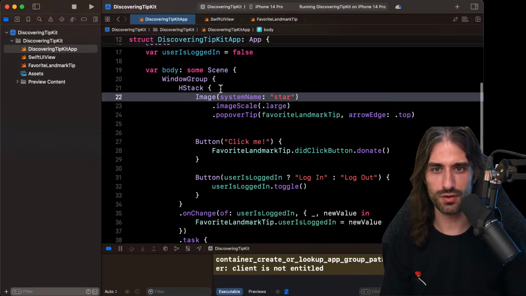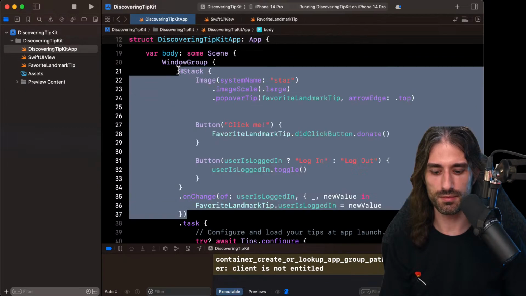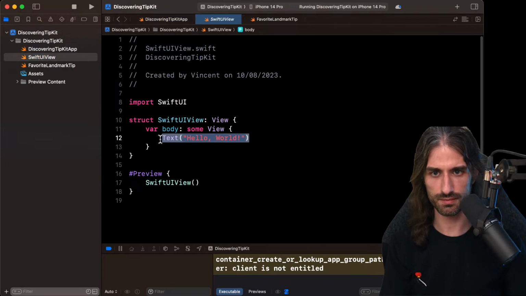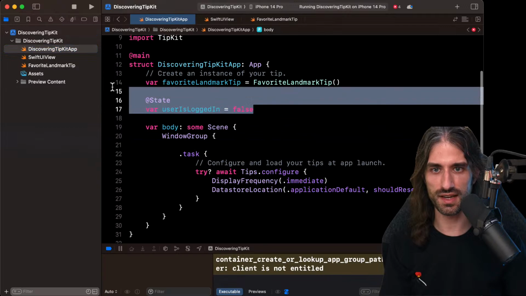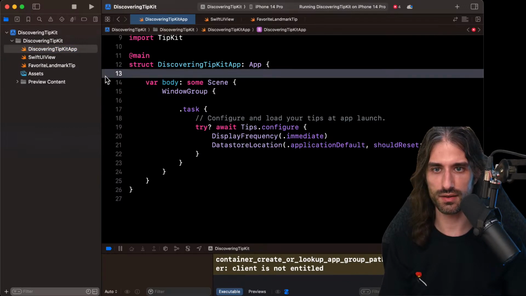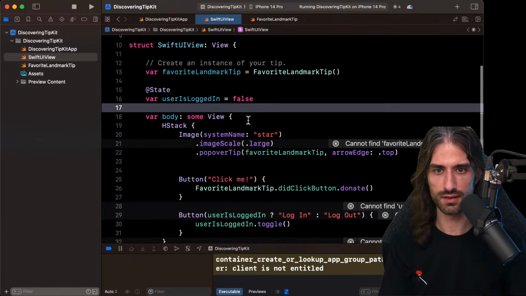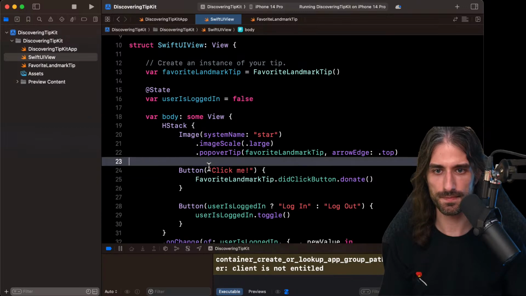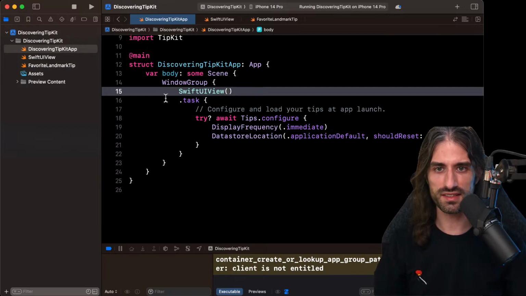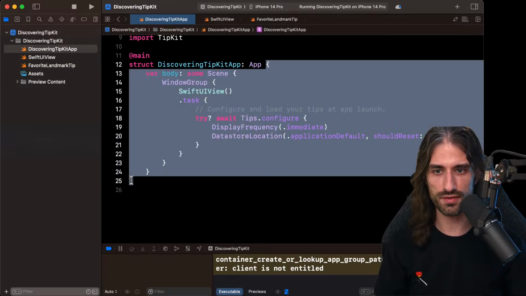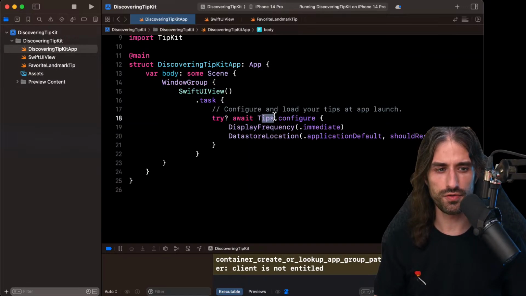Okay. And all of these things right here, I'm gonna move them into a Swift UI view. Like that. I also need to move this state, like this state right here into the Swift UI view. Like that. Okay. And of course, use the Swift UI view here. You can see that I still call the task on the Swift UI view because the task, this seems to be like a configuration you do only once.